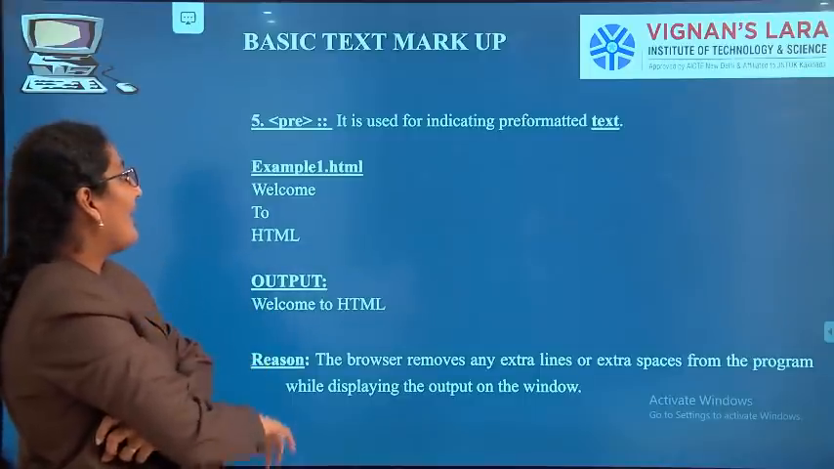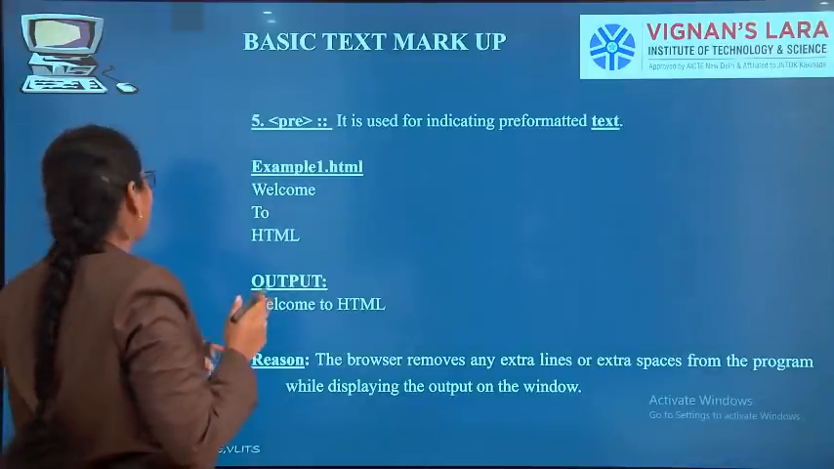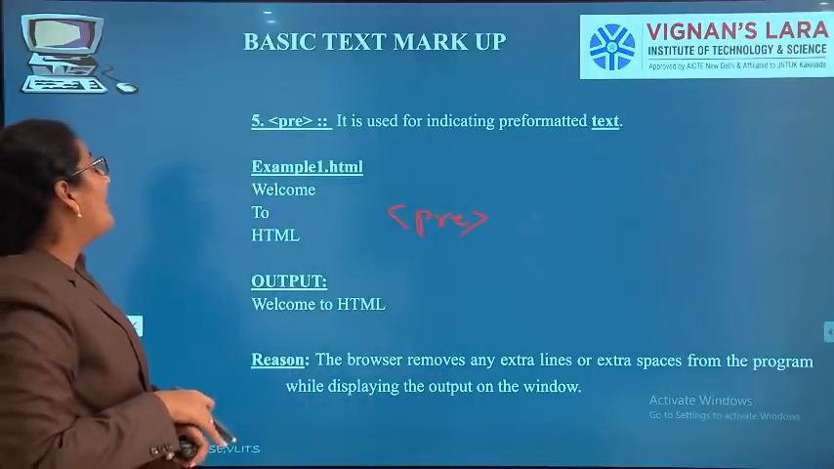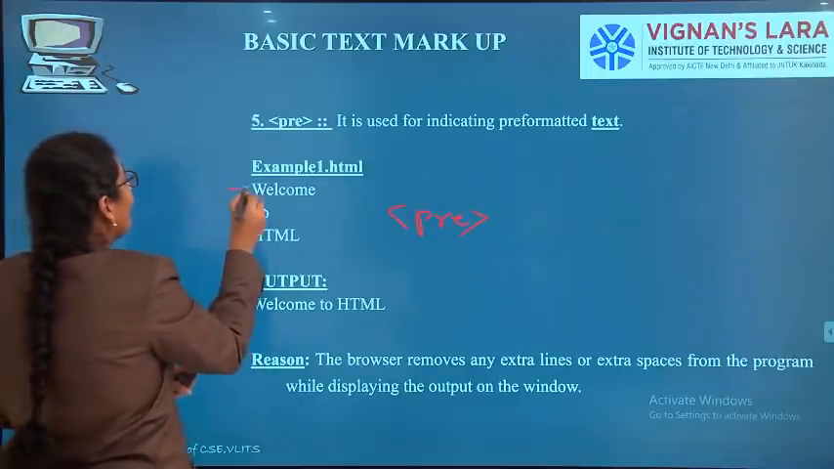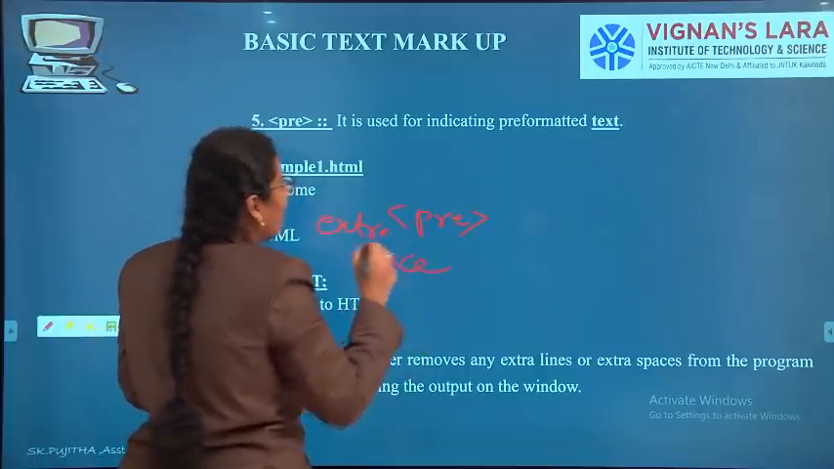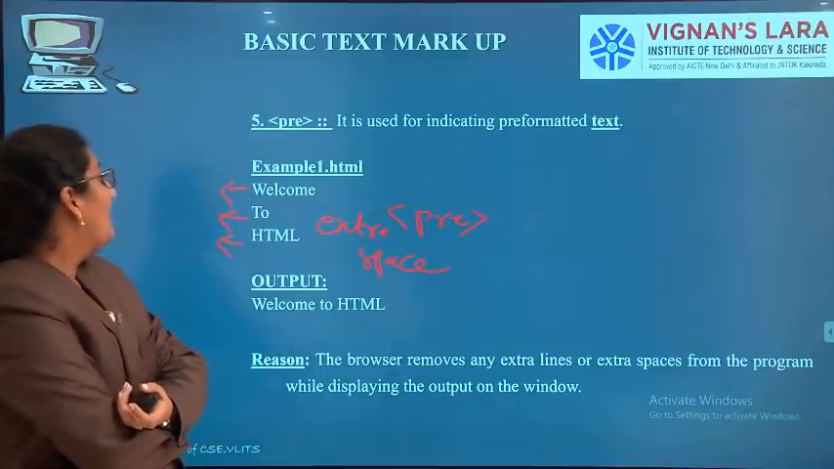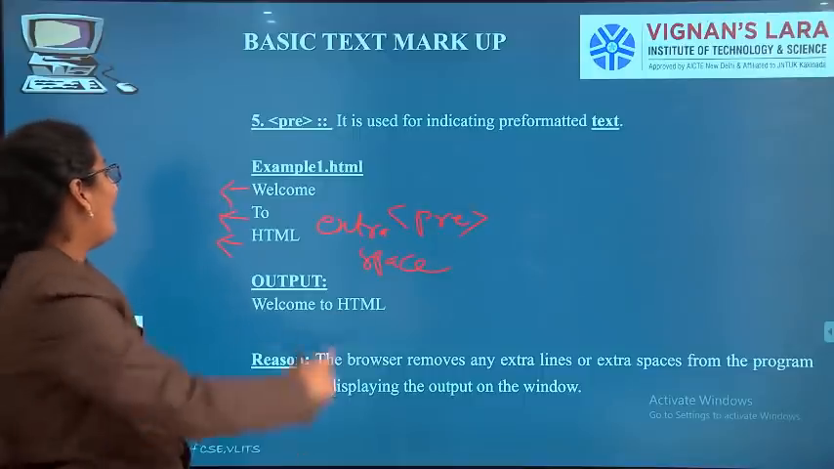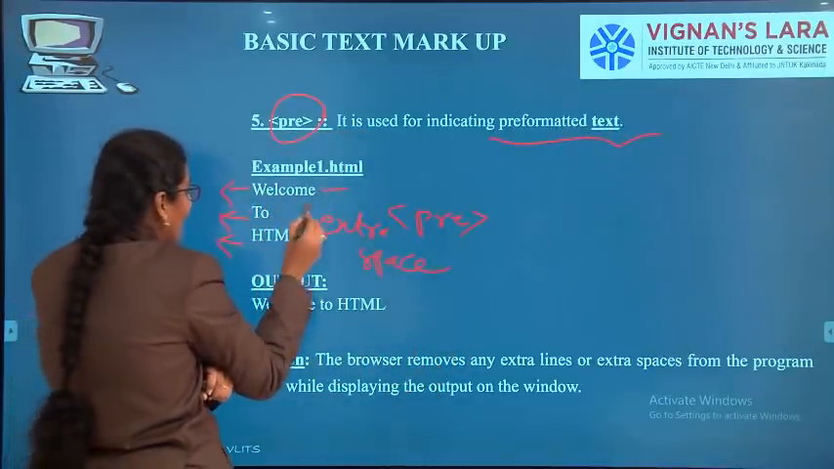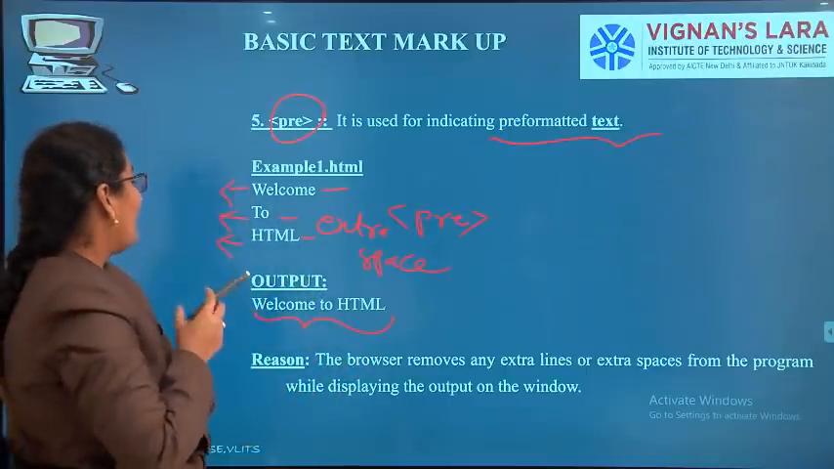So the next one, pre. This is pre-formatted text. For what are we using the tag pre? The tag pre is used for pre-formatted text. What will this pre-formatted text do? It will remove the extra spaces if there are any. If there is any extra space between your data, that extra space is removed with the help of the tag pre. Pre is nothing but pre-formatted text. I have given welcome space 2 space HTML. That extra spaces are taken out and it is displayed as welcome to HTML.